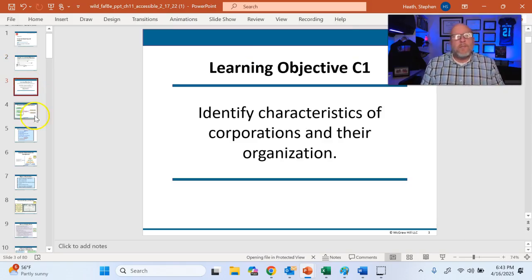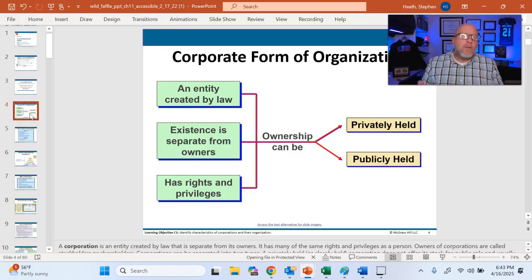All right. So first thing, identify characteristics of a corporation. There are a lot of characteristics of a corporation, and we don't really need to focus on all of them, at least not in this video. But what I do like is, it's an entity created by law. Its existence is separate from its owners. A lot of times that means that if we're running a business inside of a corporation, and the corporation gets sued for hundreds of millions of dollars, we as owners don't have to worry about being liable for the $100 million.